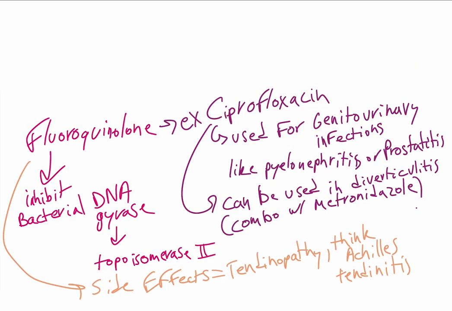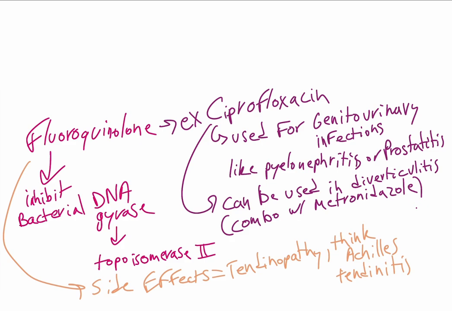All right, let's run through the other options. Fluoroquinolones, such as ciprofloxacin, are not relevant here. These are most commonly used for genitourinary infection, like pyelonephritis or prostatitis. Ciprofloxacin can also be part of the treatment for diverticulitis, usually combined with metronidazole. Fluoroquinolones inhibit bacterial DNA gyrase, topoisomerase 2. This can cause tendinopathy, particularly Achilles tendonitis.